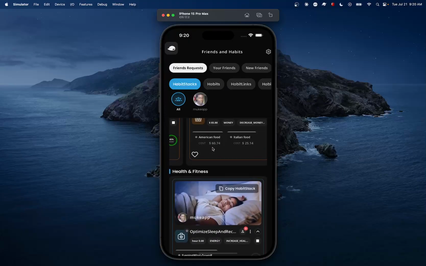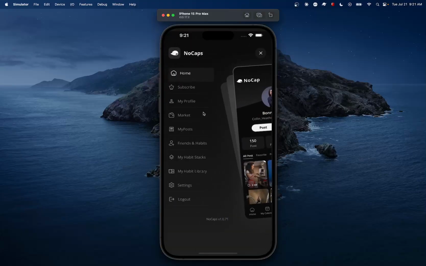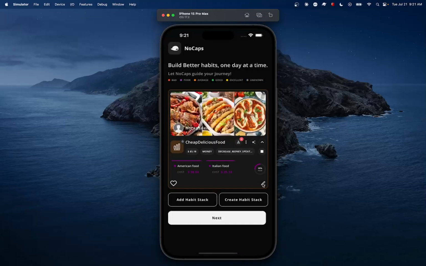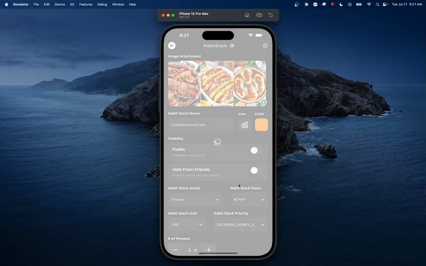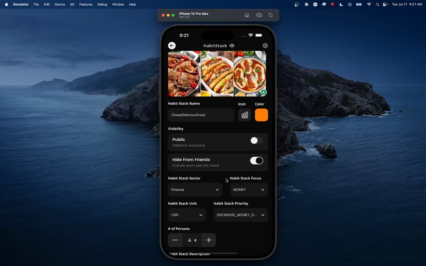But if you don't want any of your habits to show to your friends, you can always go to that habit and set hide from friend equal to true. When you set it to true, none of your friends will be able to see your HabitStacks.